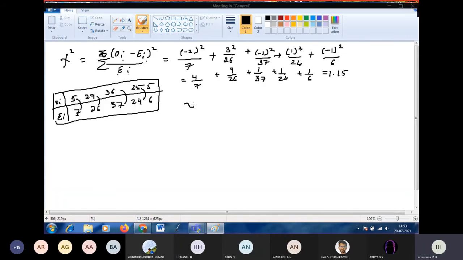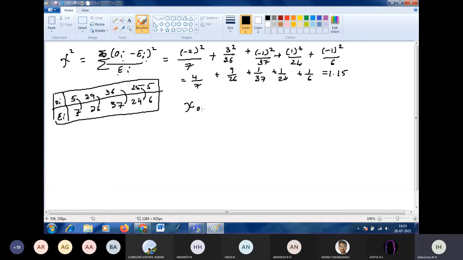So what is the value given at the level of 5% significance of chi square? In the question, what have they given? 9.49 at the degree of freedom 4.